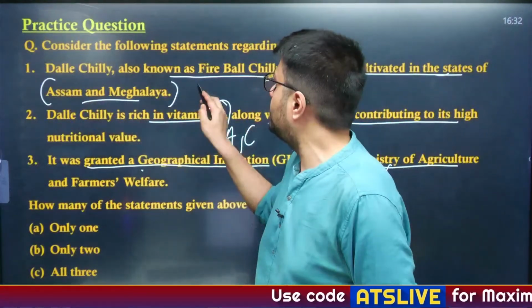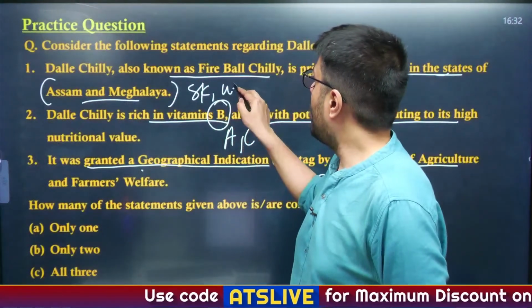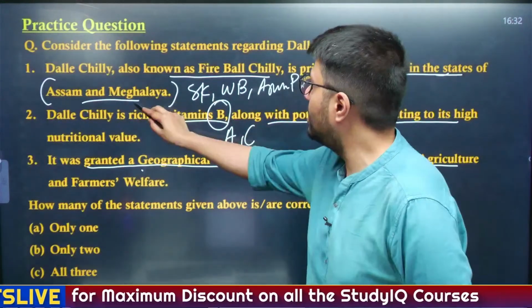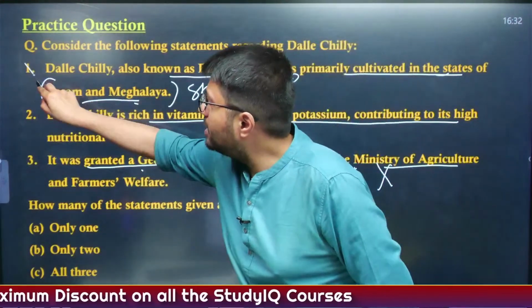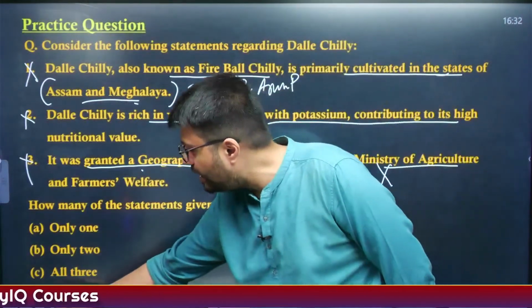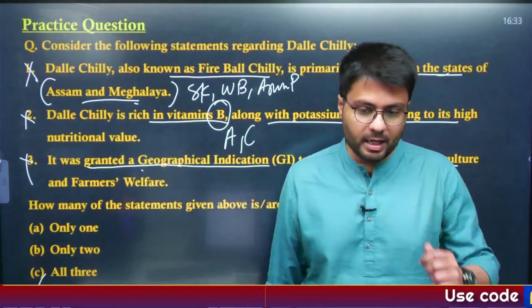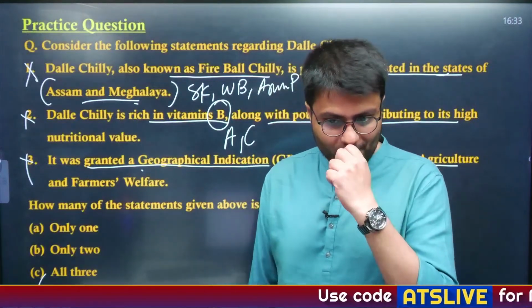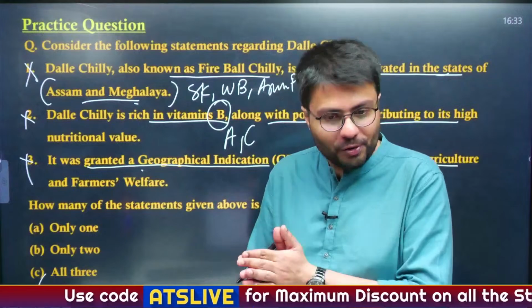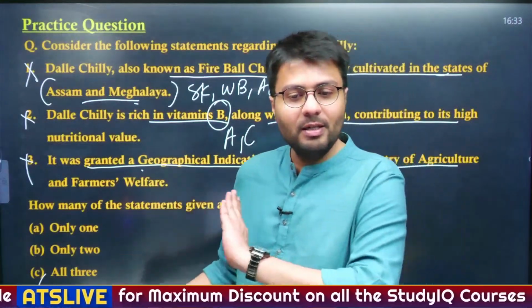What did I tell you? It is primarily cultivated in Sikkim, also in West Bengal and Arunachal Pradesh, right? Not in Assam and Meghalaya. So all these three statements are incorrect and we have to identify the correct statement. Option D, none of these statements are correct. Understood? So in this question, all of you have given a wrong answer. No need to worry. Now that you know the right answer, my job is done.